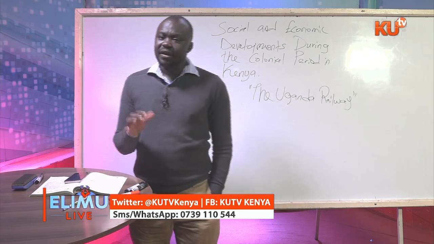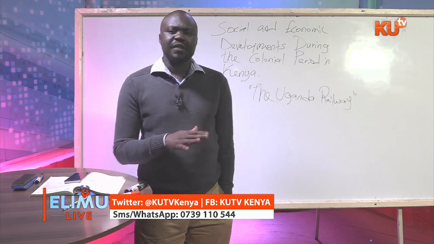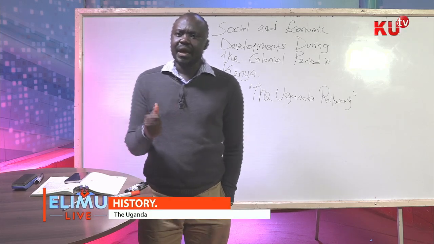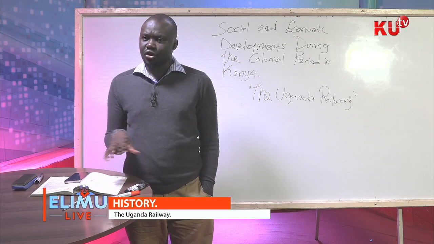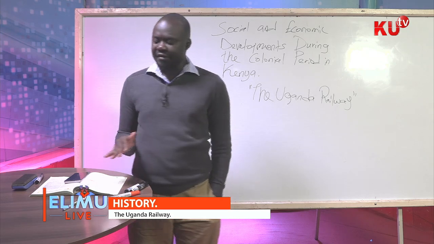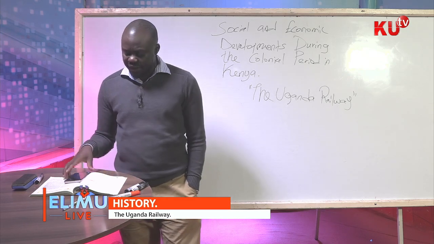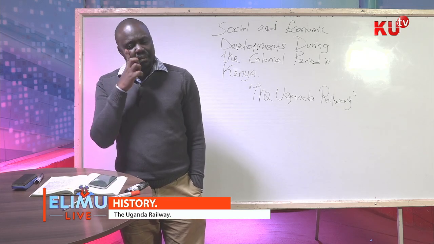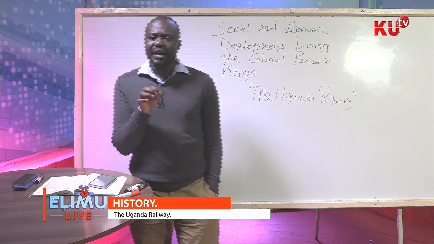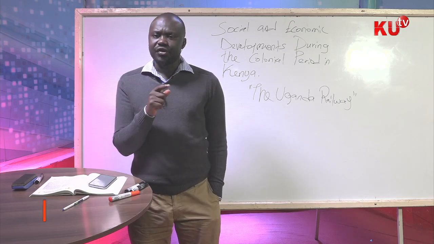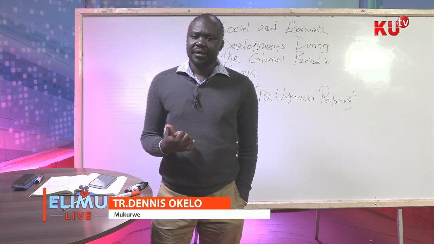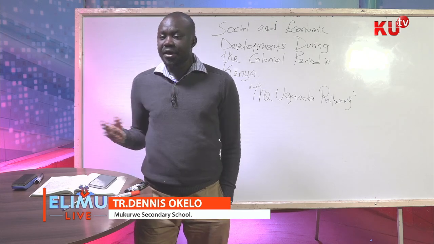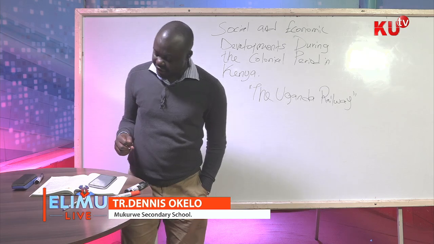Because Uganda was vast in mineral deposits, and it was vast with all the things that made it a place that could be economically exploited, not like Kenya that lacked a lot of mineral reserves by then. Now, to do so, the British saw it best to ensure that Uganda is connected to the port, so that the raw materials like copper that come from places like Kilembe mines could be shipped direct to the Indian Ocean and to the industries of the British.